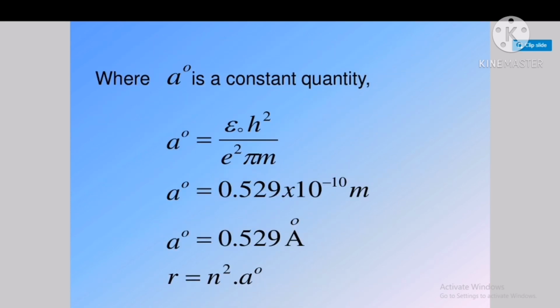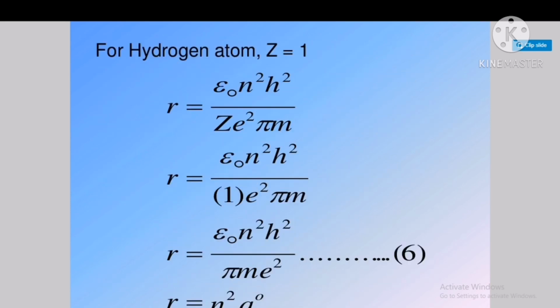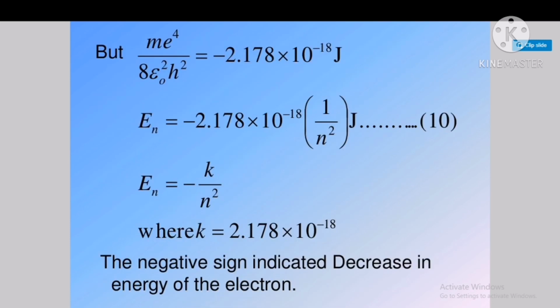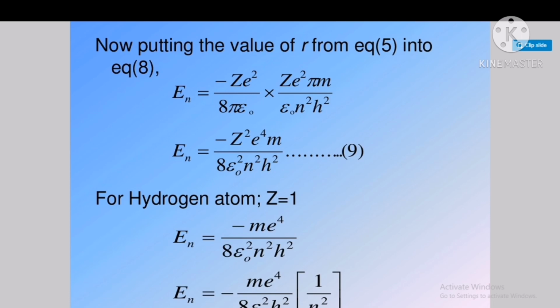So here equation number 6 gives the radius of Bohr orbit, and equation number 9 gives the energy of nth Bohr orbit using Bohr's theory. In equation 9, Z, e, m, epsilon and h are constants, only variable is n square. So we can write En is inversely proportional to the square of the principal quantum number, En is proportional to 1 by n square.